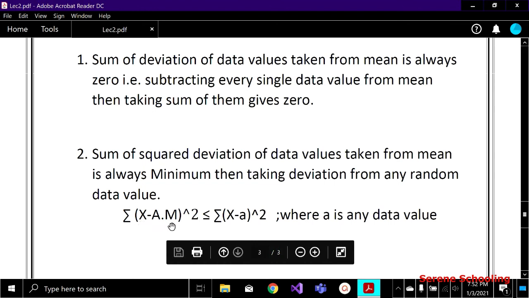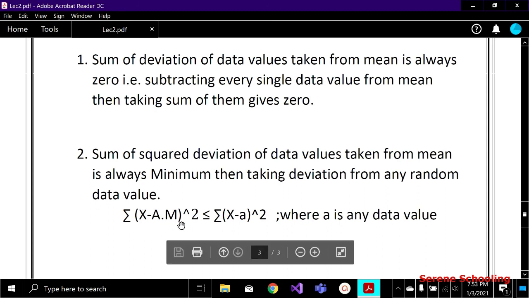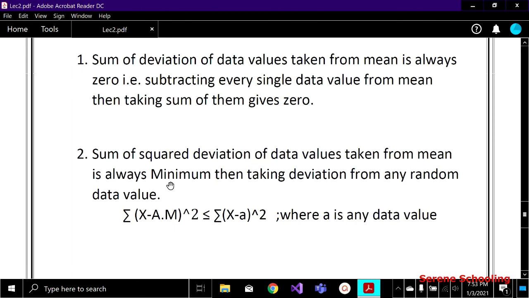So this is over here, but the extra thing is the squared deviation. Squared means take the square of this whole term. It's not that the square is on the sigma, but on the deviation only, right? So x minus arithmetic mean, and whole square. The sum of squared deviation of data values from the mean is always minimum, that is, less than or equal to taking deviation from any random data value.